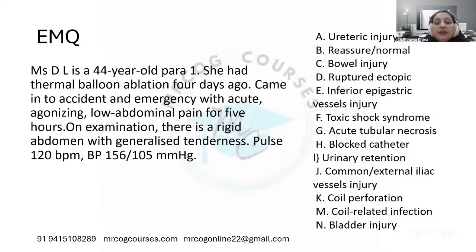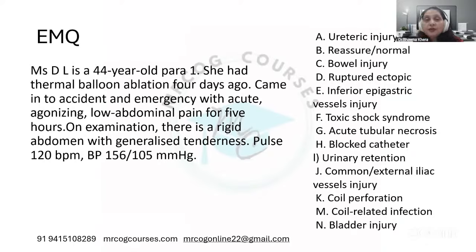Pulse is 120 and BP is 156 by 105 millimeters of mercury. Now this is 5 hours after the surgery, acute agonizing low abdominal pain, and now they mention the two keywords here, which are rigid abdomen with generalized tenderness. Now, these are very specific keywords for what kind of a situation.